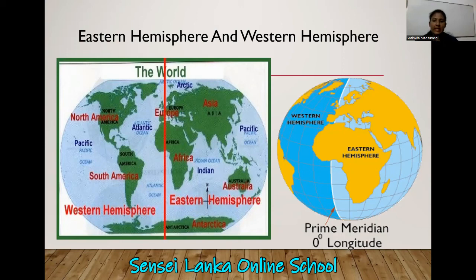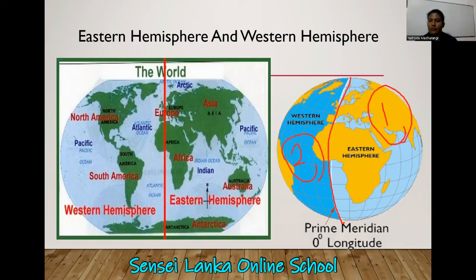We divide it in a different way. How? We are using now the zero longitude. So we use zero longitude to divide the earth into two. Can you understand it here? This is the 0 degree longitude. So by using this vertical line, we can divide the earth into two halves.